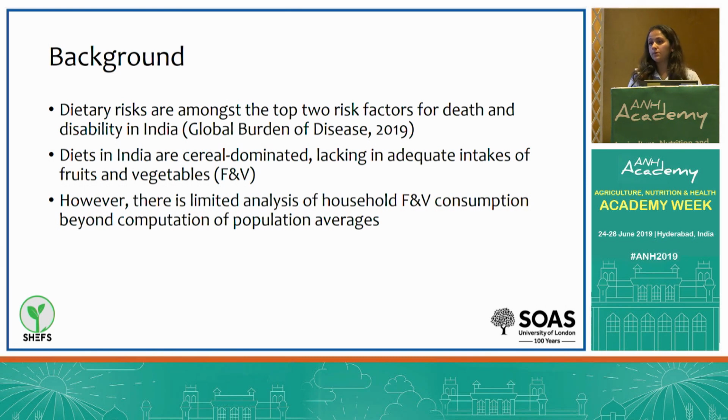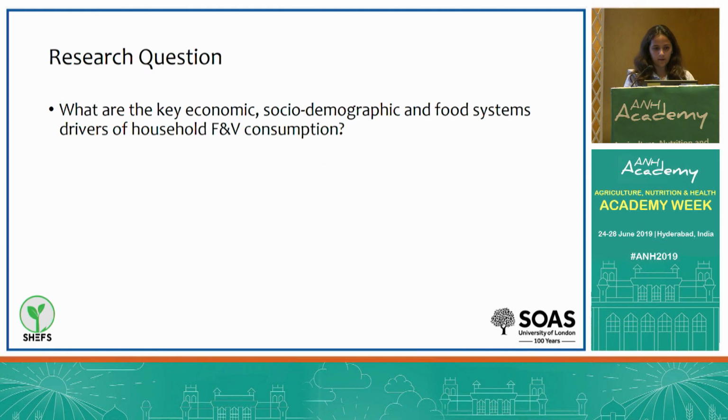But beyond that there is very little information on the key correlates of consumption both at household and food systems level. So in this paper we examine what are the key economic, socio-demographic, and food system drivers of household fruit and veg consumption, particularly the role of income, religion, caste, and food system drivers such as roads